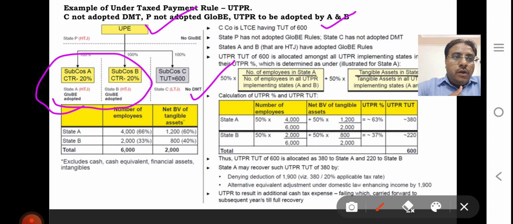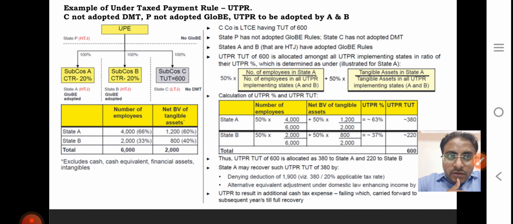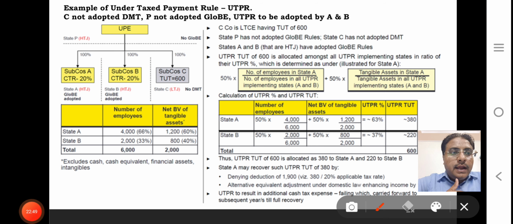So first of all, we will split on the basis of payroll cost and tangible assets. 50% on payroll cost and 50% on tangible assets, in proportion, will be split, coming out to 380 and 220.